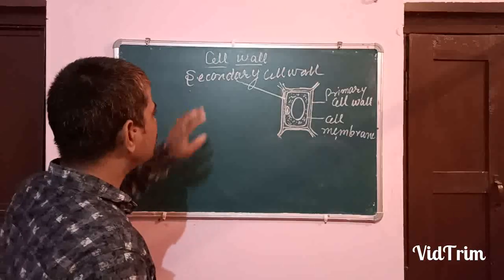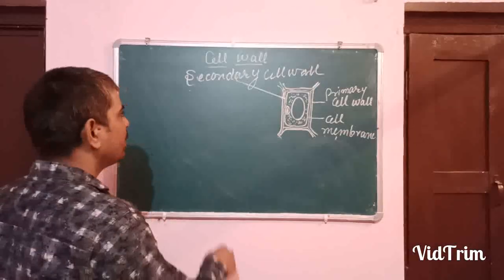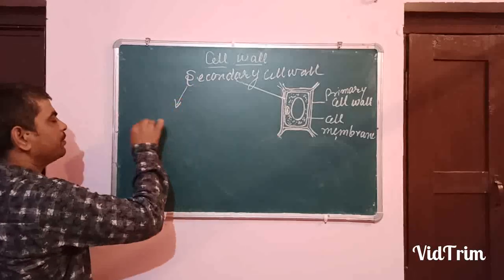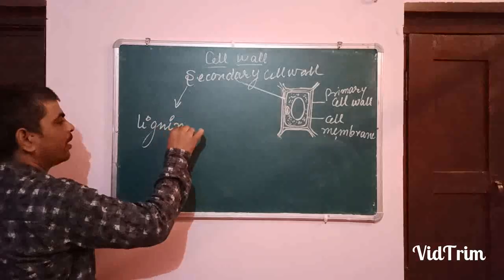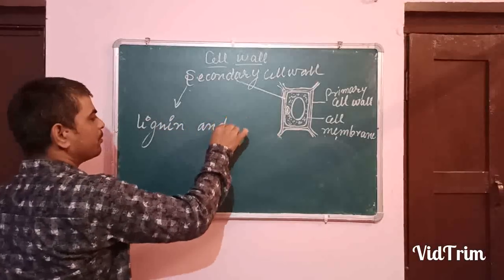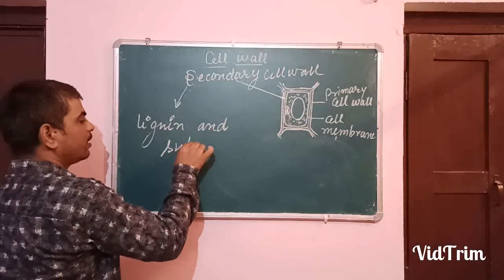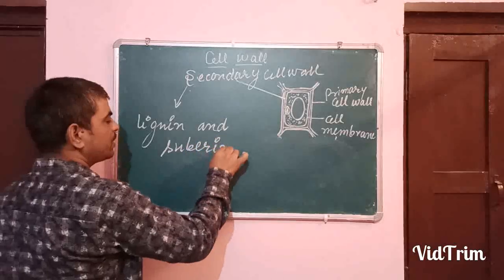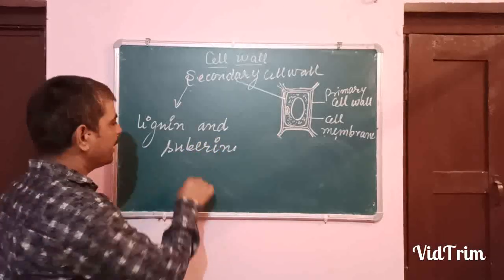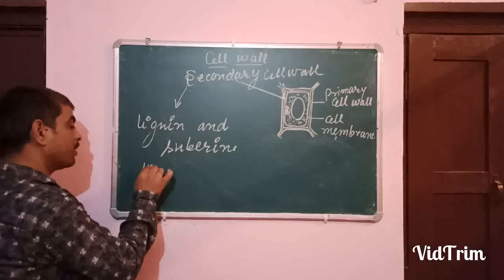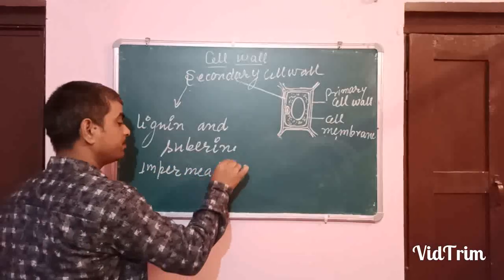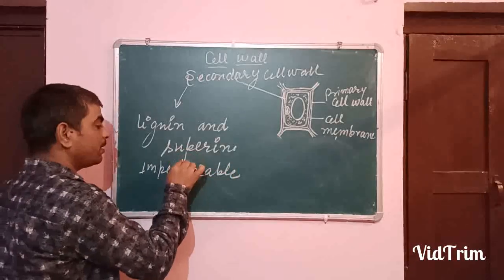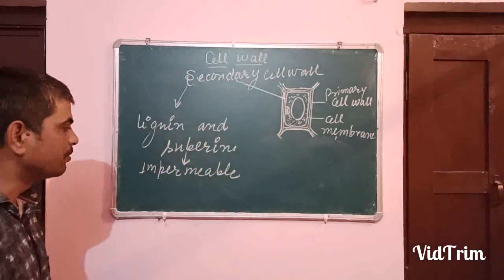Okay, this secondary cell wall is made of lignin and suberin. These are complex substances and these are impermeable. What are impermeable? Lignin and suberin.